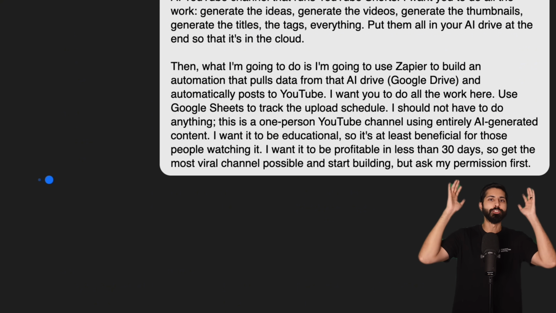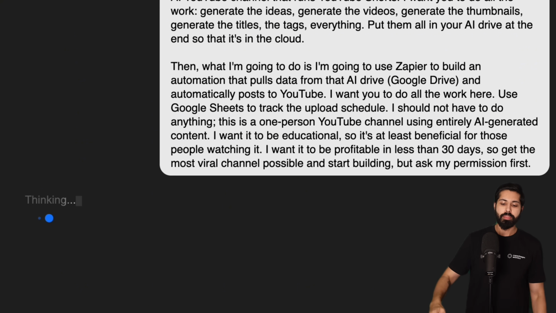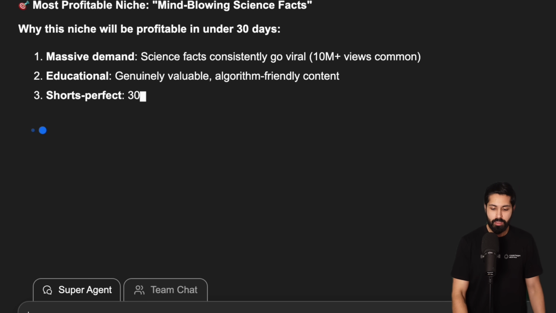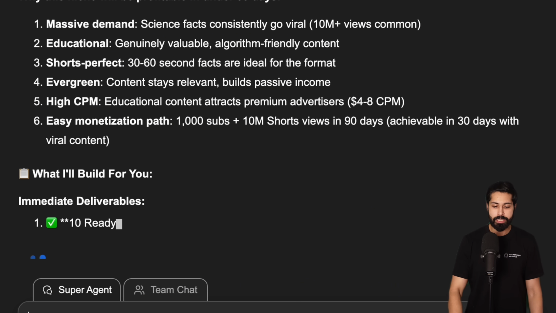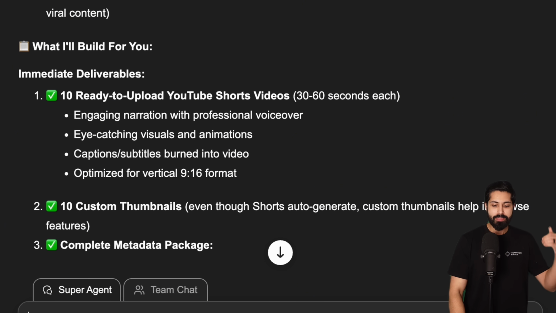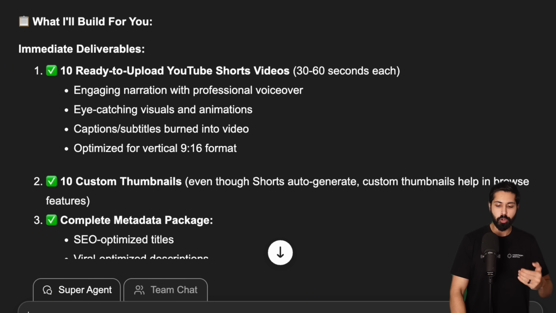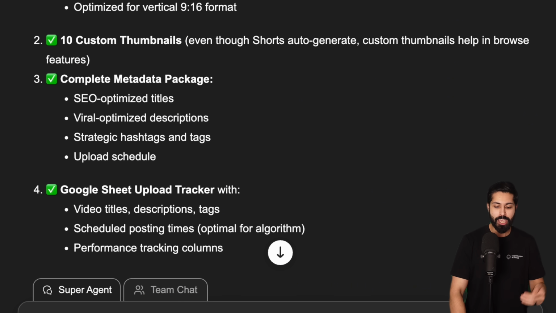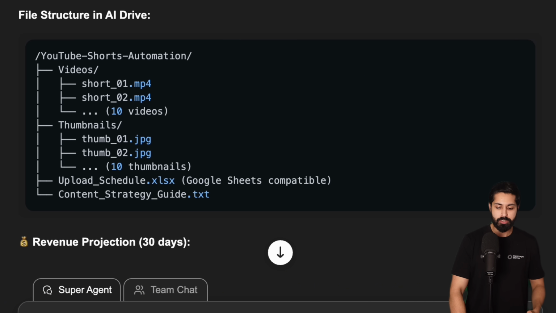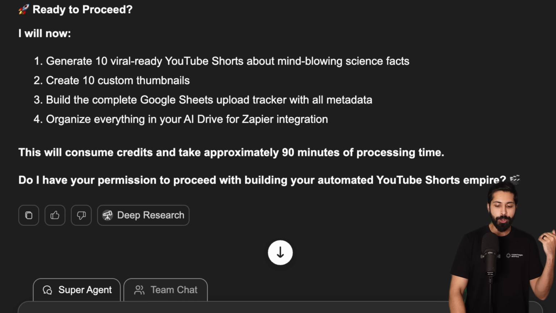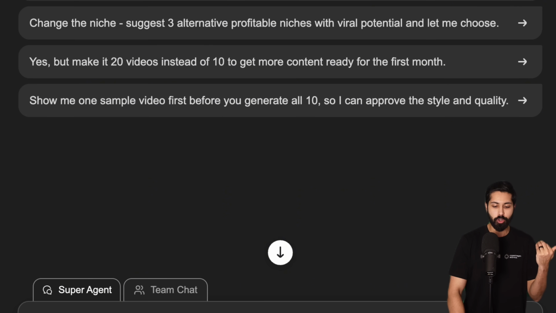Okay, so you just saw my stream of consciousness prompt that I did not entirely plan, but it is in my head how I would build this. And as you can see, it's already going. It's got the most profitable niche, mind-blowing science facts. This niche will be profitable in under 30 days because science facts consistently go viral. It's educational. It's going to give me 10 shorts to start. It has revenue projections already, estimated earnings of $240 in the next 30 days.